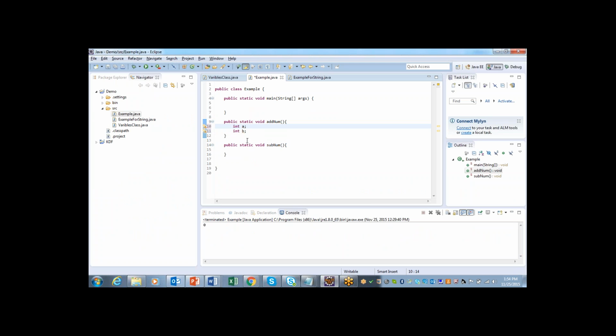How to define? Just I'm declaring, I'm not defining. Defining means you need to assign a value or initialize. As of now I'm not initializing, just declaring, such as int A, int B.